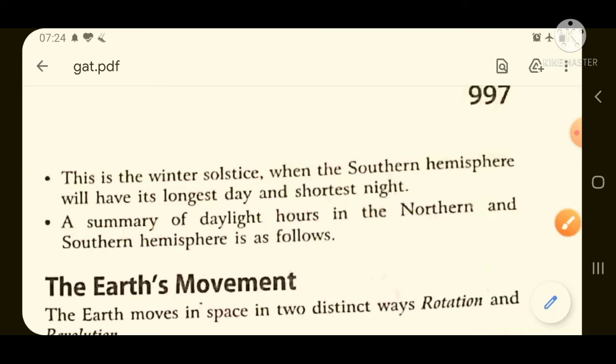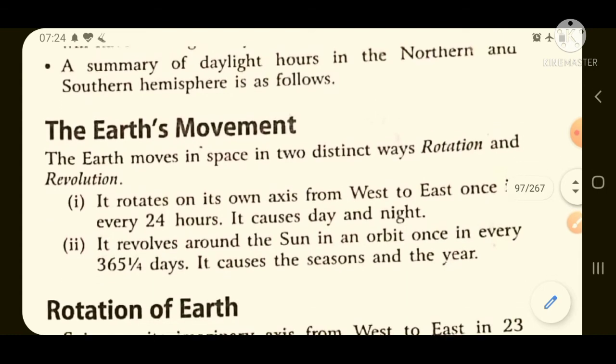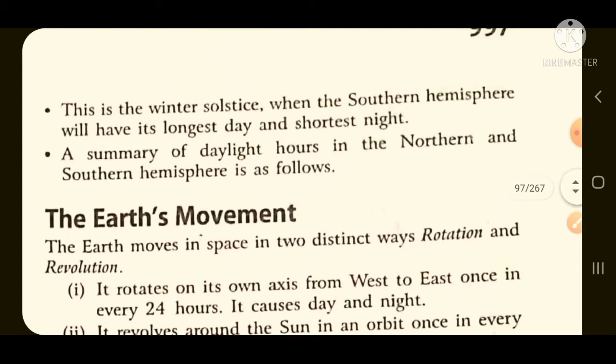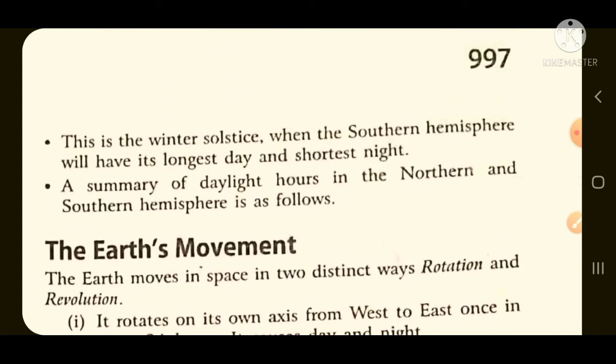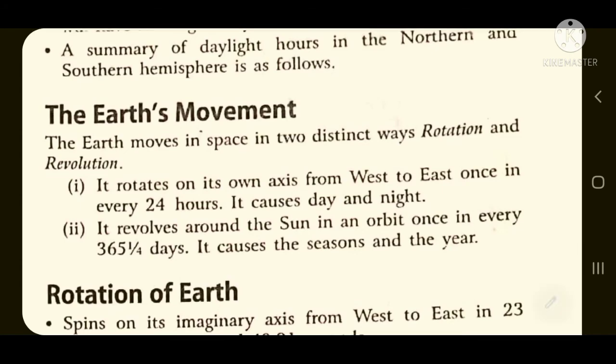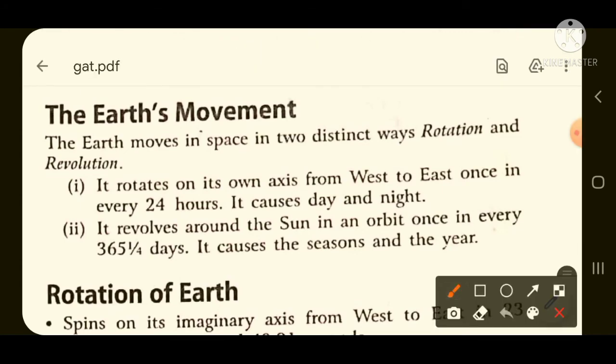Now we will study about the movement of the earth. I think till now you would have understood about the equinox, solstice, their dates, when they occur, and what is the reason for their occurring. But now you will study about the movement of the earth. Earth movement is of two types. Today we will study about the rotation and revolution of the earth. What are the causes of rotation and revolution?